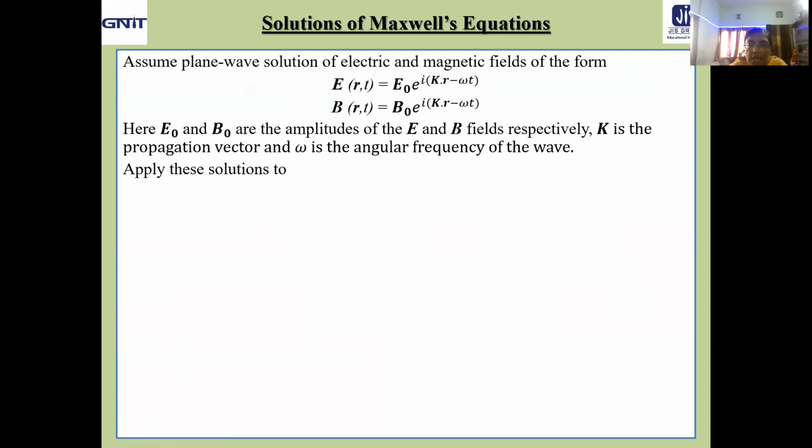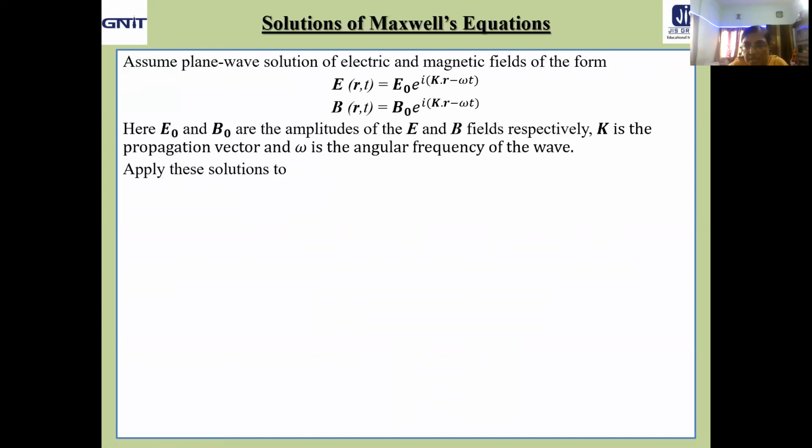Here r and t are obviously the position vector and the time, that means at time t at position r, the electric field and magnetic field are represented by this. So what about E0? It is the peak value of the electric field, that means the amplitude of the electric field. B0 is the amplitude of the magnetic field. What about k? k is the propagation vector.